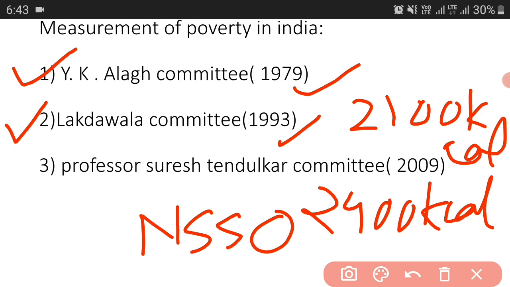Now, the poverty line is estimated on the basis of the money needed to buy food containing the minimum required calories. So this minimum required calories that is being given, that is 2100 kilocalorie for urban areas and 2400 kilocalorie for rural areas, requires a certain amount of money, and the money needed for buying this food is the basis for estimating the poverty line.